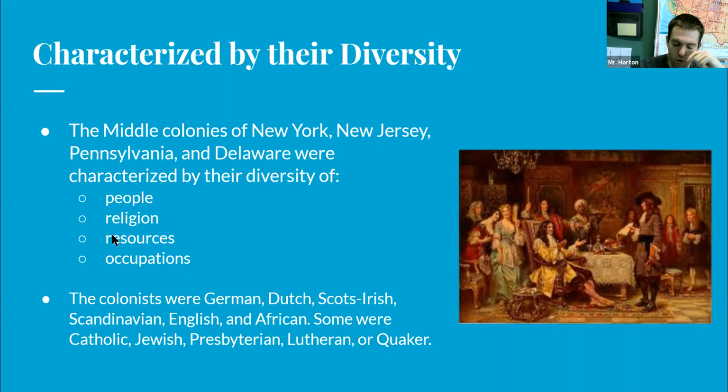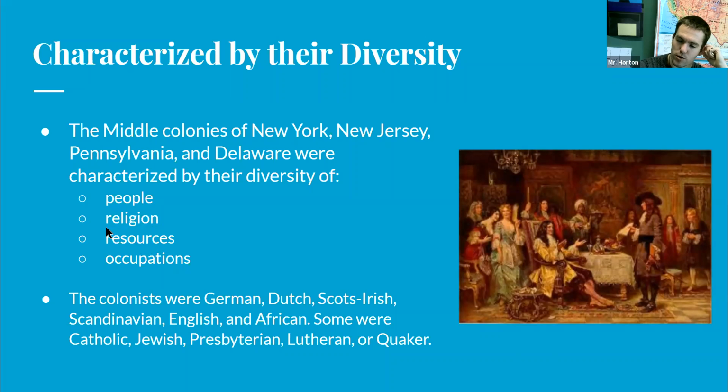So for number 4 on your show it, you're picking which one of those is not on the list here. Okay, so the Middle Colonies were characterized by diverse people. They had a wide range of people living within the colonies. They had diverse religions. They had Christianity, the Native American religions, the Quaker religion. Catholic was also another religion. They had many different religions that were welcomed in the Middle Colonies.